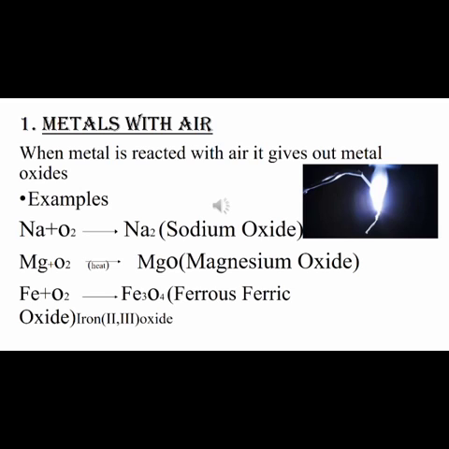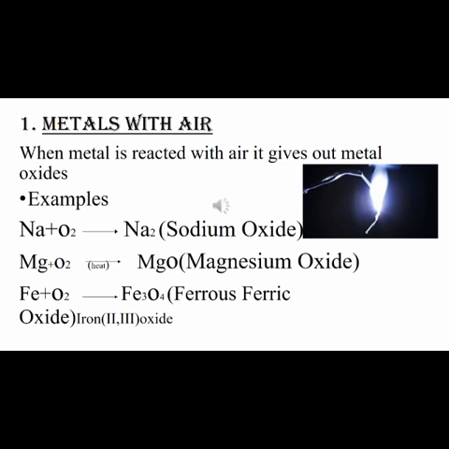You have heard about combustion reactions in your primary classes. Burning of a substance in the presence of oxygen is called combustion. Here a combustion process takes place when you react magnesium with oxygen. It is not necessary that every metal has to be burnt in the presence of oxygen whenever we apply heat. No. There are a few metals which don't burn in the presence of oxygen, just like copper, silver, gold. These are very less reactive metals and they won't react with air as well. That is the reason there won't be any combustion or any product formed.